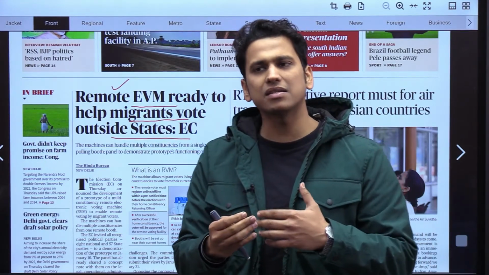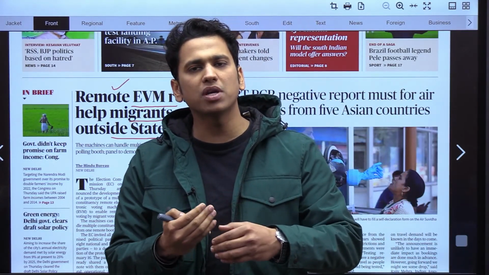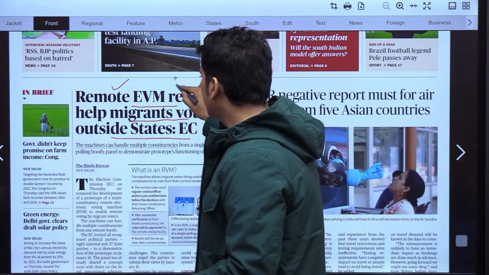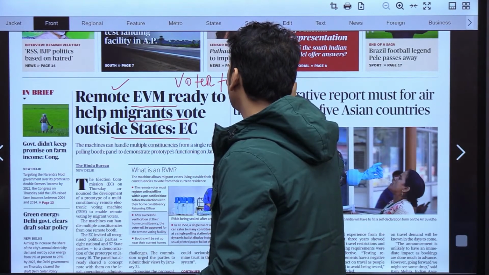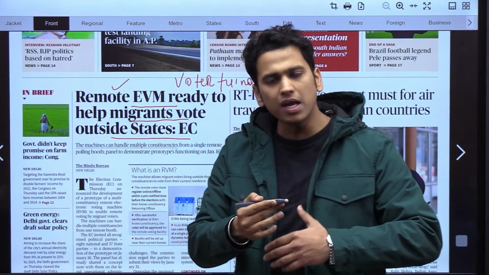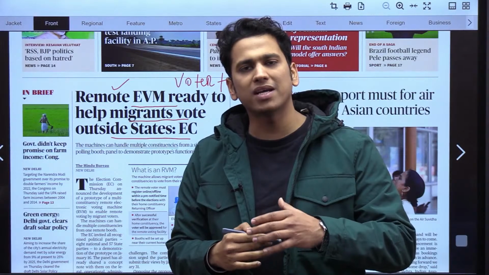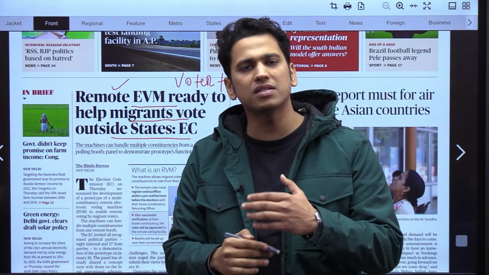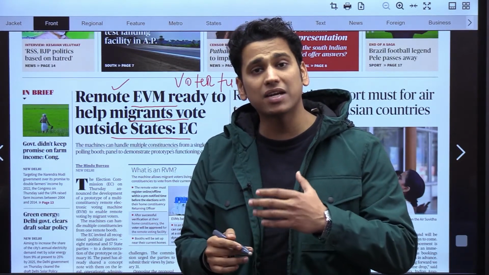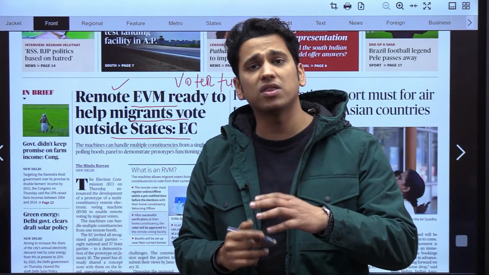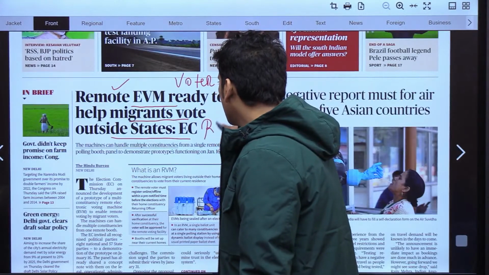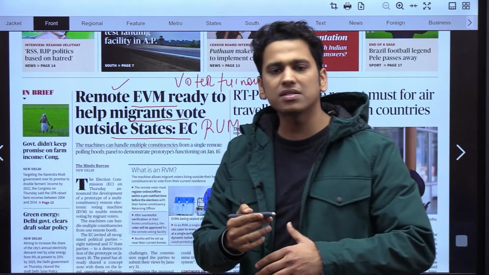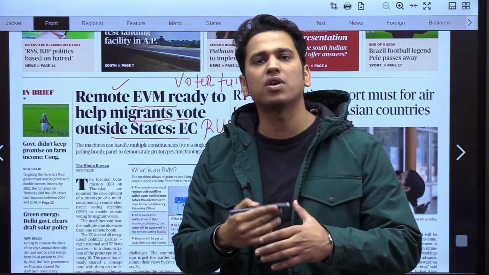So as a result, if we talk about the numbers, let's say about the voter turnout, then the numbers reduce significantly. In order to make sure the maximum people are involved in this voting process, Election Commission has now come up with a new machine, that is RVM. Very, very important, RVM. Now this RVM is the remote voting machine.